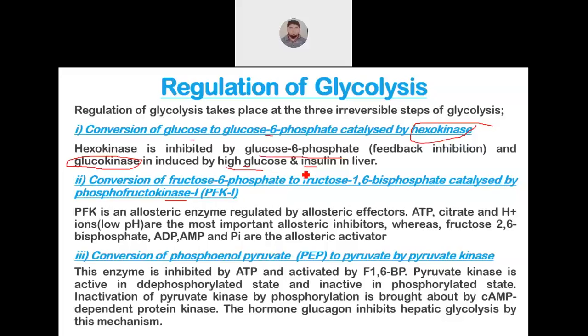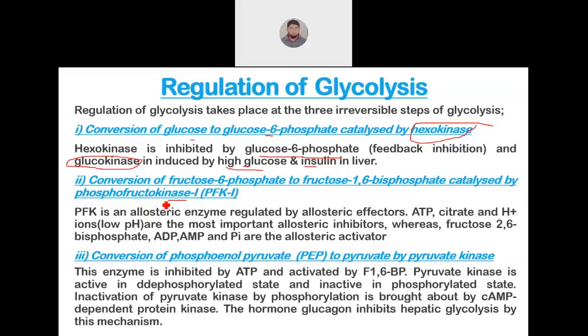Whenever there is a high concentration of glucose in blood, then only it will be transported to liver. There glucokinase will be active. Whenever there is high concentration of glucose, insulin will be released from beta pancreatic cells. So this is the way how the regulation of glycolysis takes place at the first irreversible step of glycolysis.